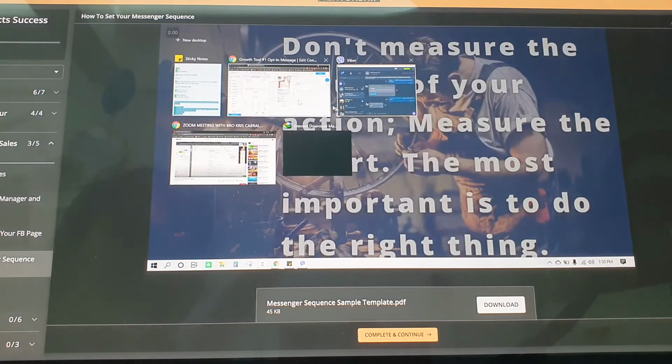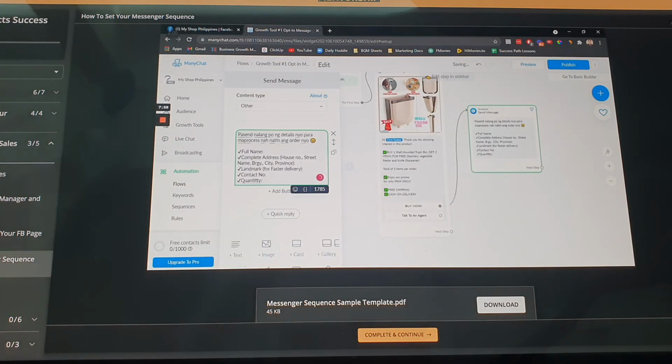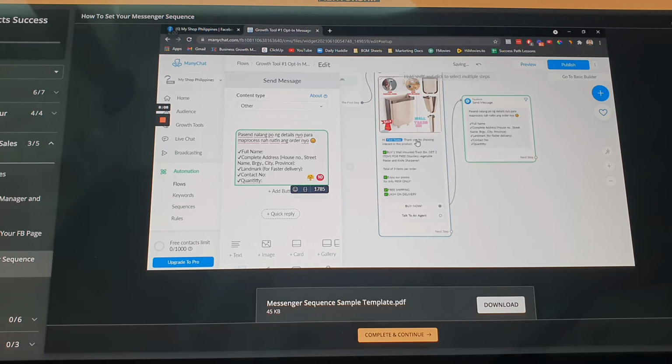So pwede mong i-improve mo pa to, but for this demo purposes, you would know na ito. Ito lang, very simple lang. And yan, so hi, first name, thank you for showing interest in this product. Buy one wall-mounted trash bin. Get 2 items for free, stainless vegetable peeler and knife sharpener. Total of 3 items per order. Should be, yan, total of 3 items per order. Enjoy our promo for only $8.59. Free shipping, cash on delivery. So, pag nakita nila, you have 2 options. Either they would immediately order, or kung meron siyang question, then, sabihin mo lang, talk to an agent.